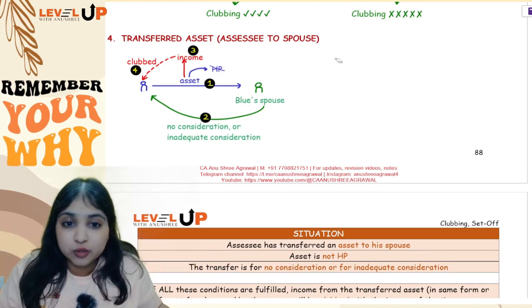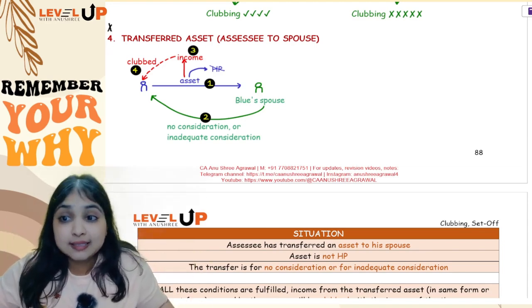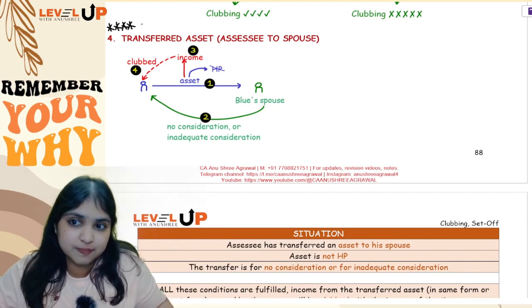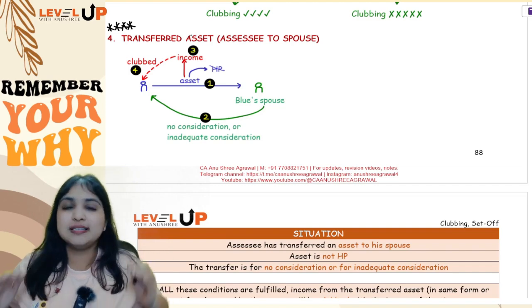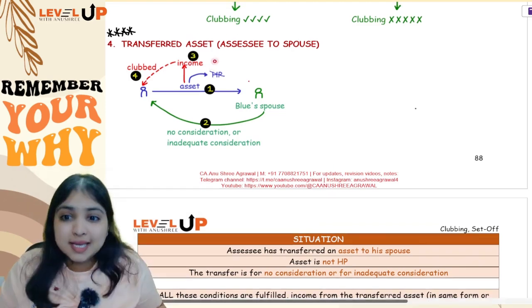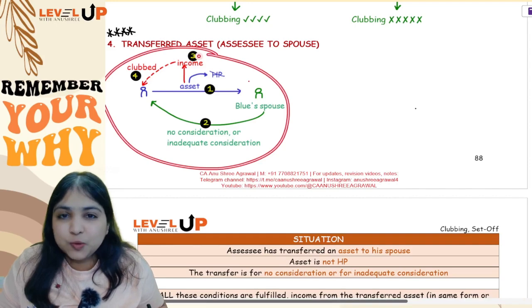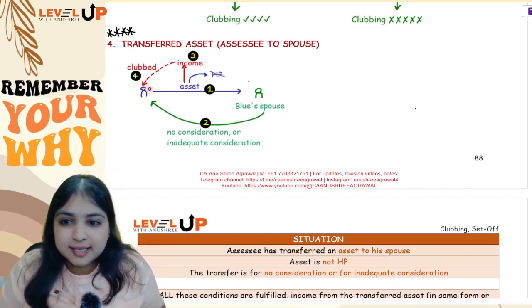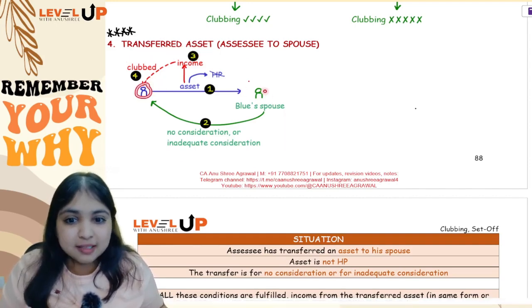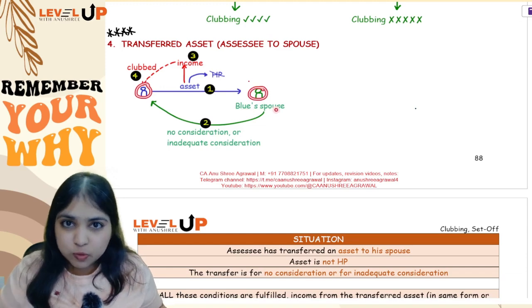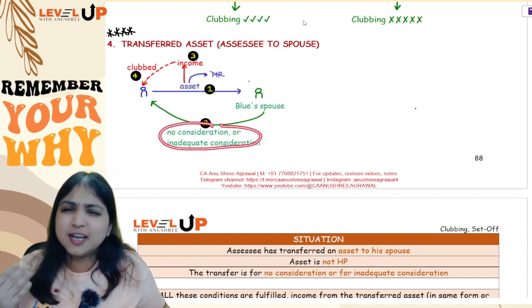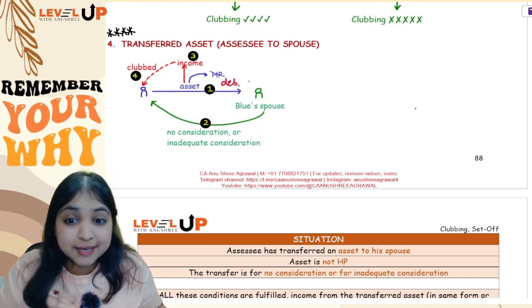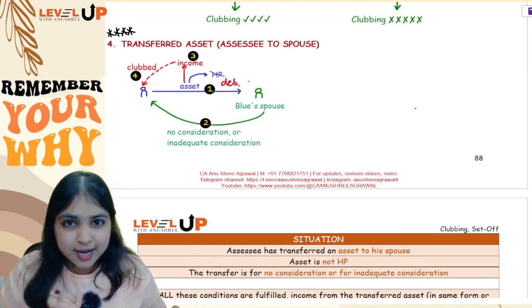Now come to my fourth adjustment in your clubbing provision. This is the most important adjustment from your clubbing chapter. Transfer of asset to spouse for no consideration or inadequate consideration. See, come to this diagram, I'll straight away help you understand from here, okay. Let us say there is this person Mr. Blue and another person Green. Green happens to be Blue's spouse, okay. Now Blue has transferred some asset to Green for no consideration or for inadequate consideration. Let us say Blue has transferred debentures to Green for no consideration or inadequate consideration.